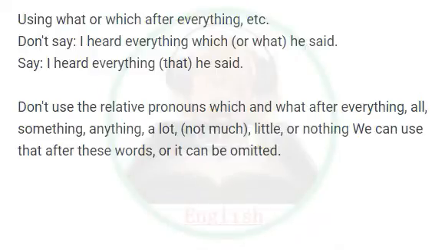Using what or which after everything, etc. Don't say, I heard everything which, or what, he said. Say, I heard everything that he said. Don't use the relative pronouns which and what after everything, all, something, anything, a lot, not much, little, or nothing. We can use that after these words, or it can be omitted.